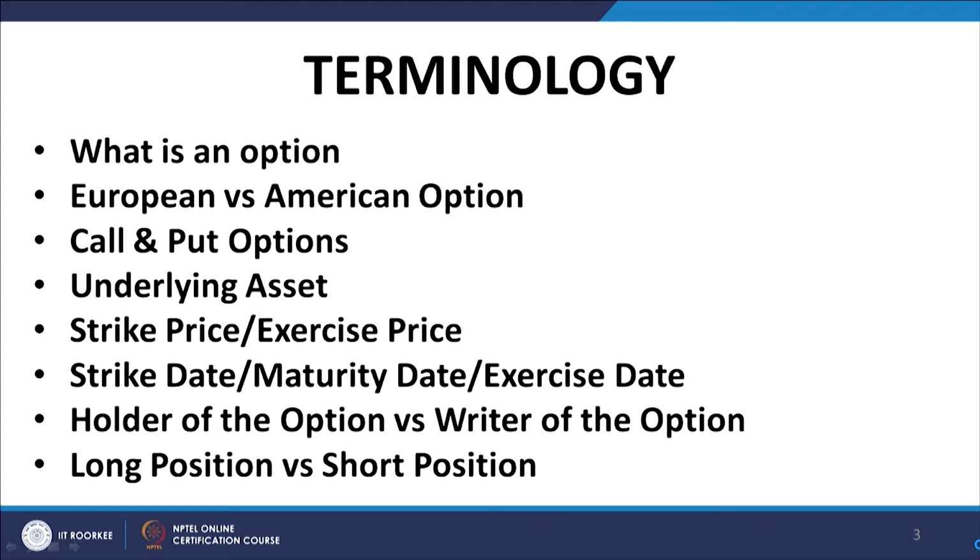The holder of the option is the party that has the right, and therefore, being at a superior pedestal, he pays a price for getting that right, and that price is called the market price of the option or the premium of the option. The holder is also sometimes termed as being long in the option, and the writer as being short in the option.